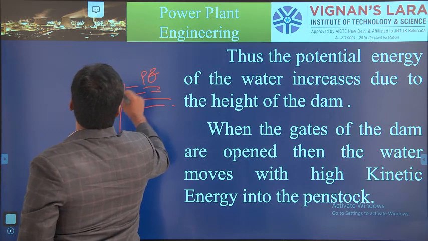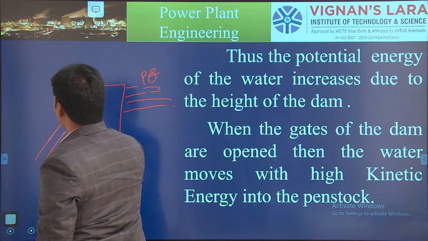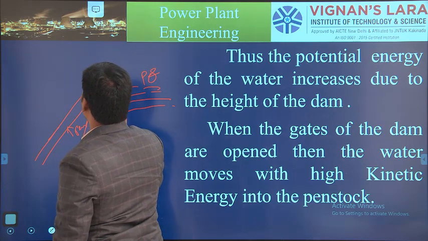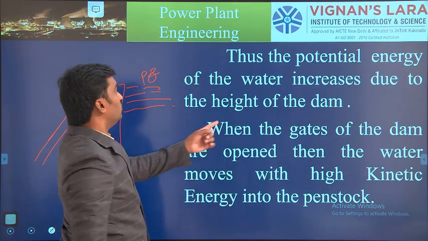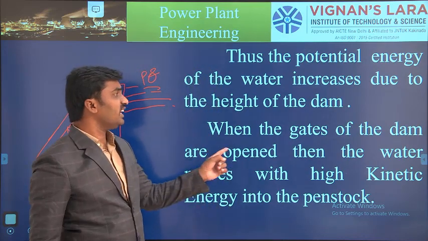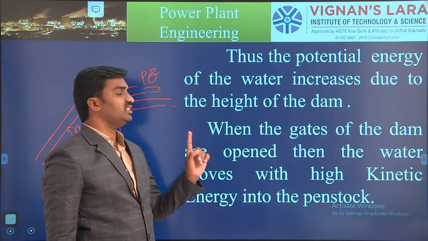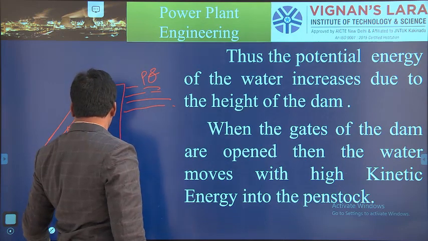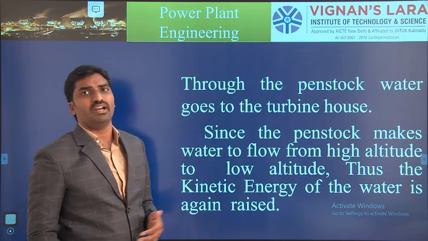When the water is taken below by using a penstock, the potential energy converts to kinetic energy. When the gates of the dam are open, the water moves with high kinetic energy into the penstock. Through the penstock, the water goes to the turbine house.